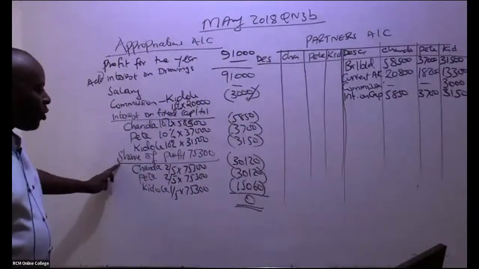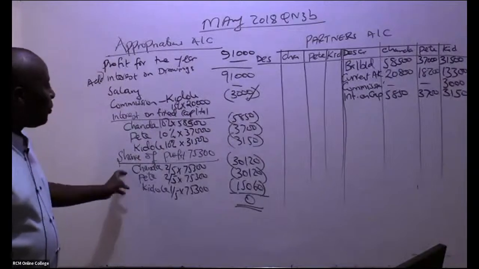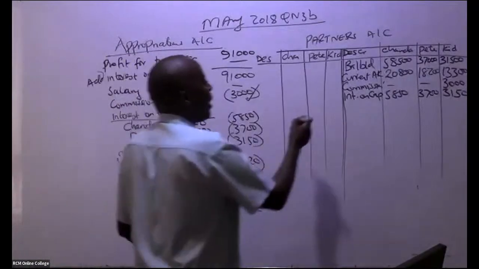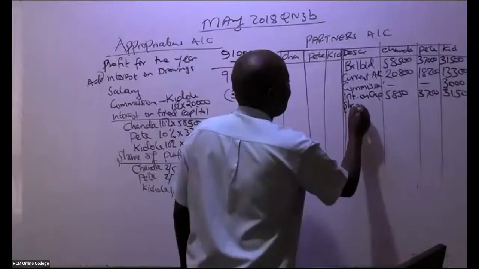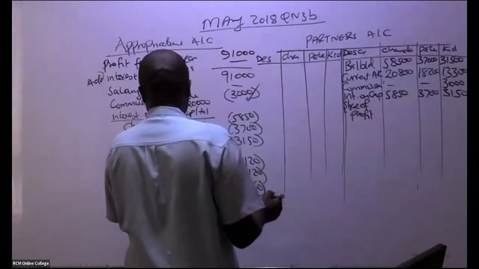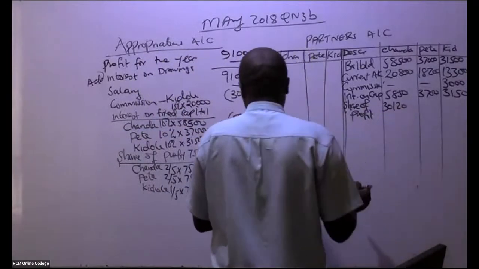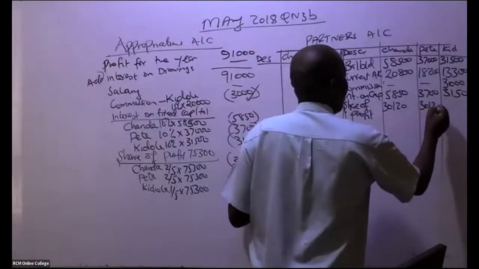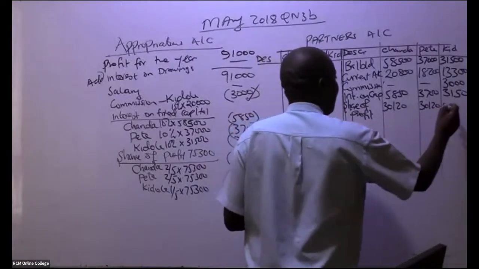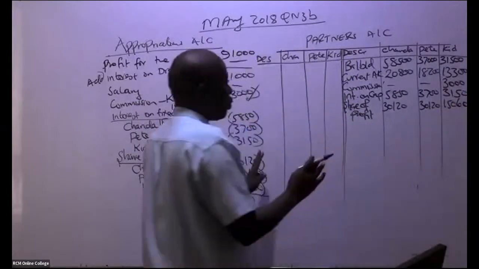Then we have here share of profit. This share of profit, you're bringing them the way they are. So share of profit, what do we have here? We have 3120, 3120, 3120. We have here 15,060. You stop it there.